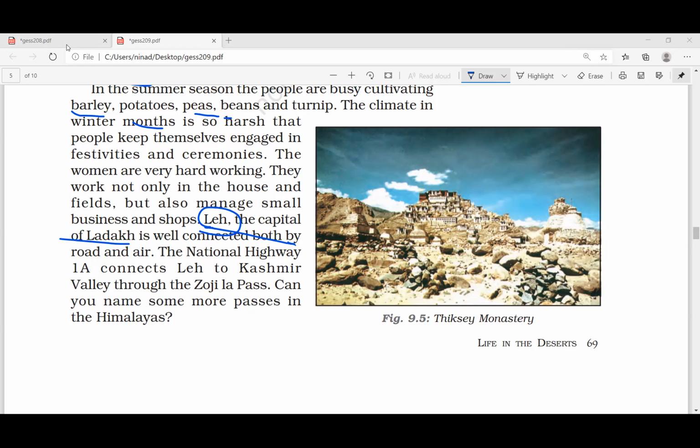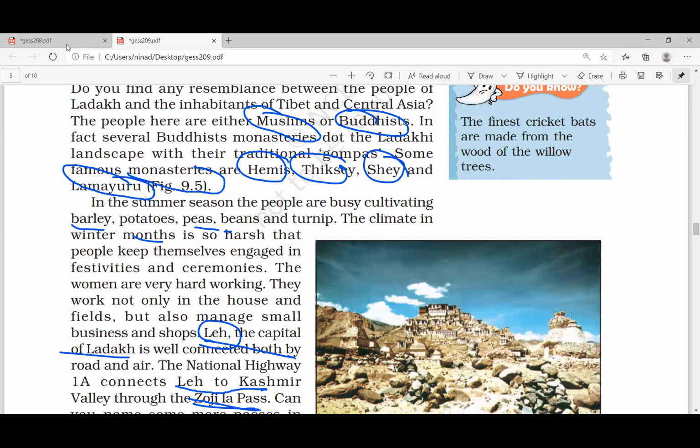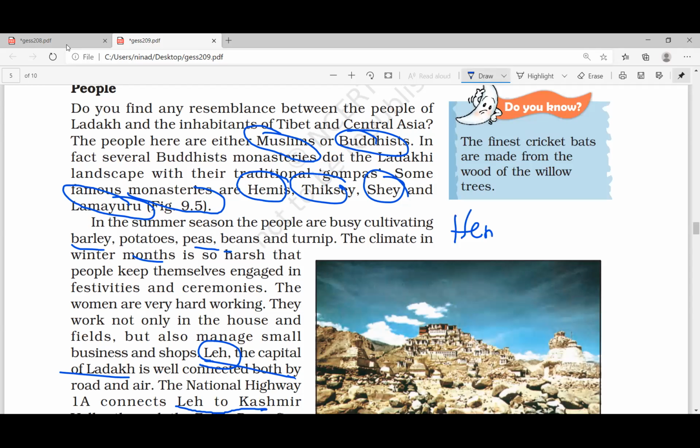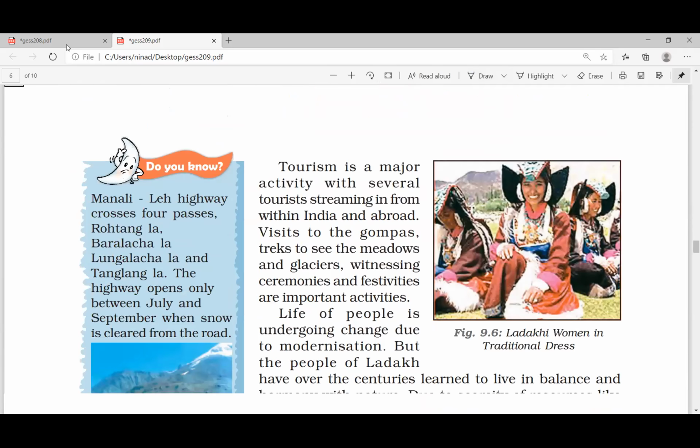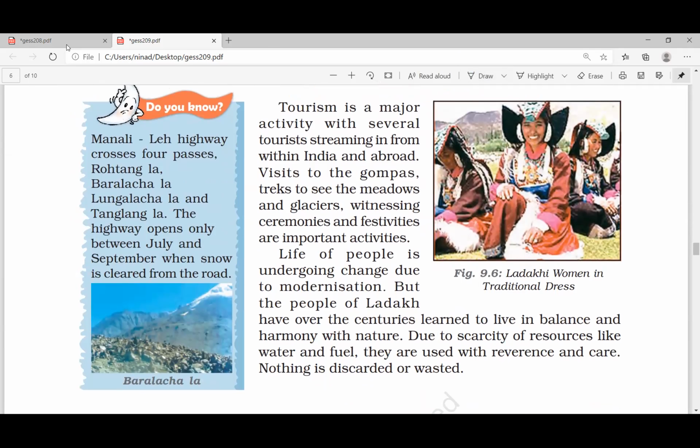Look at this. I told you only through small passes can you cross the mountain. Leh is connected to Kashmir through Zojila Pass. Look at this, it's Tikse monastery. These are the places, so don't forget this: Hemis is one place, Tikse is one place, then Lamayuru. These are the places where we have monasteries. Likewise, if you go to Arunachal Pradesh and Sikkim, you can also find a lot of monasteries. I already told you they are very famous for tourism.